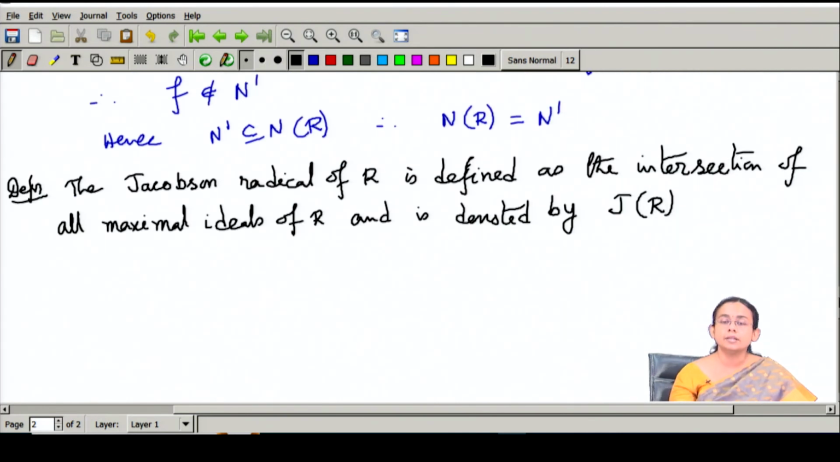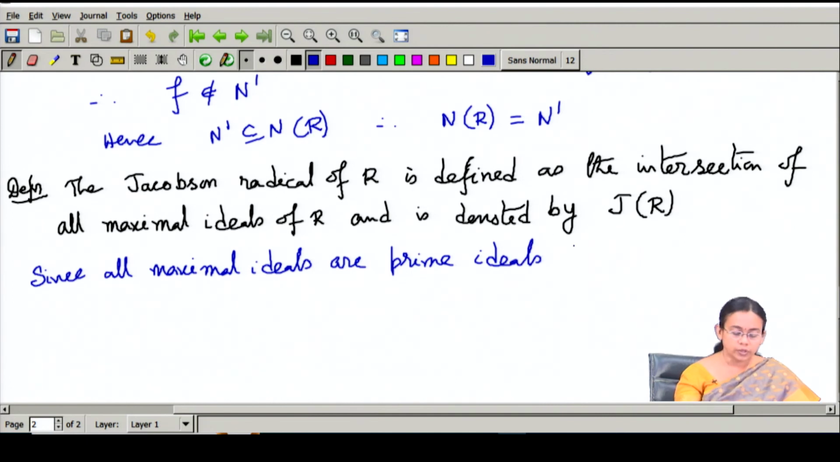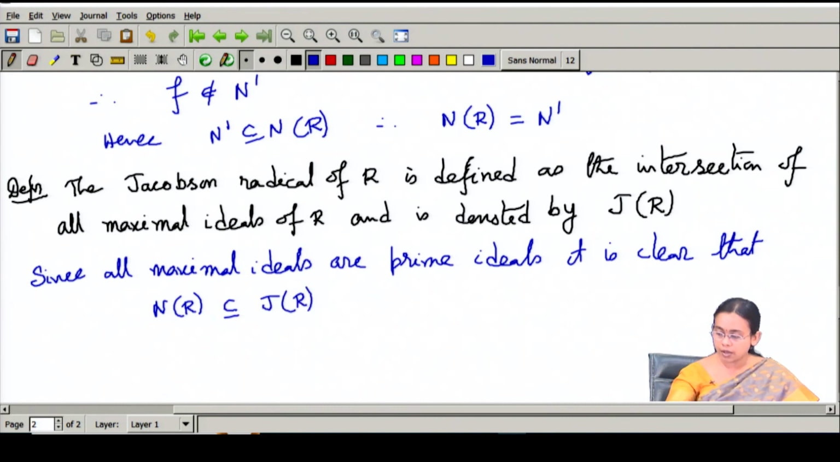So, the nil radical was the intersection of all prime ideals. Therefore, this nil radical is sitting inside the Jacobson radical, as every maximal ideal is also a prime ideal. So, since all maximal ideals are prime ideals, it is clear that the nil radical of R is sitting inside the Jacobson radical of R.